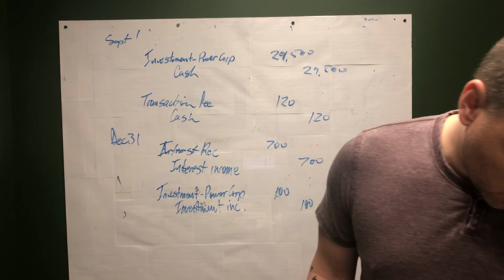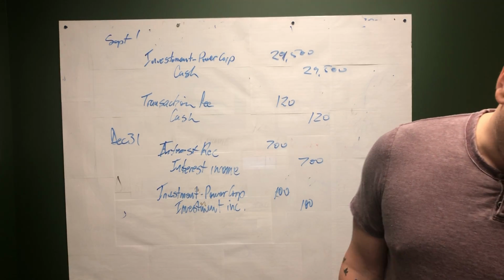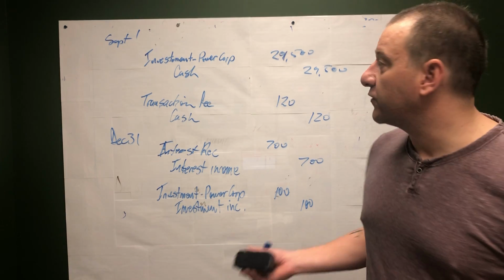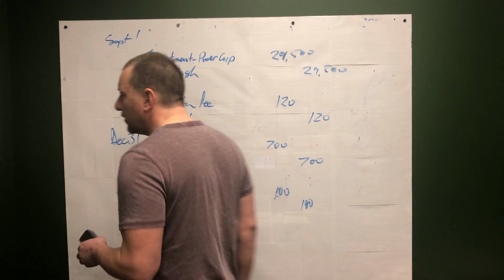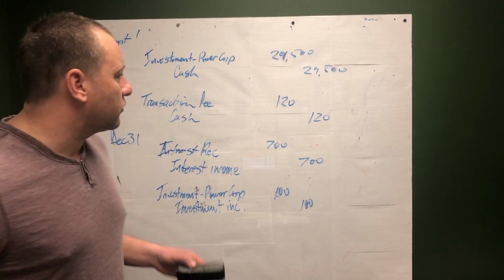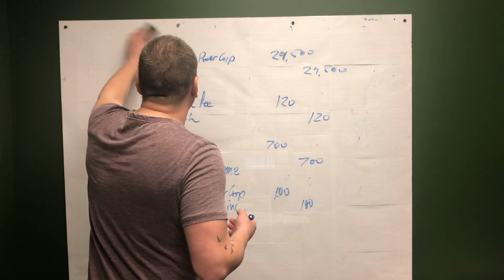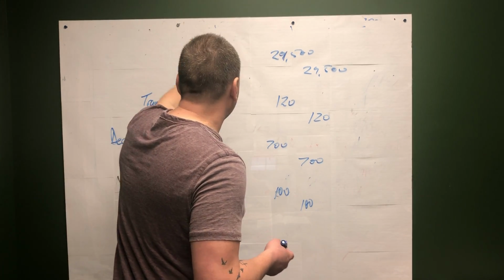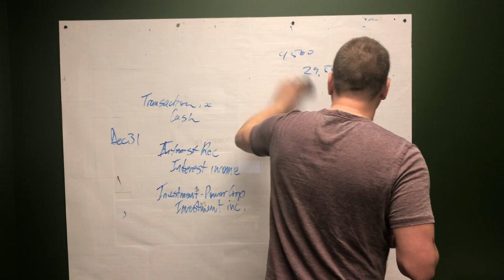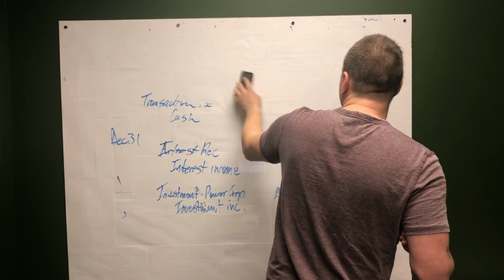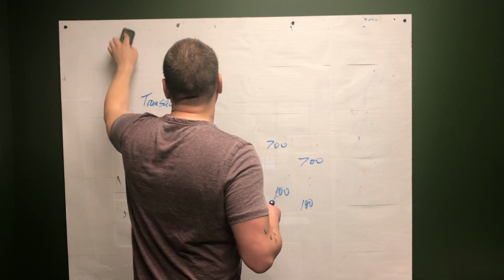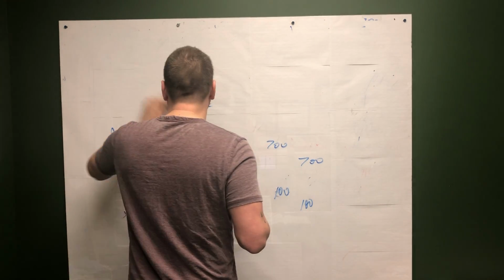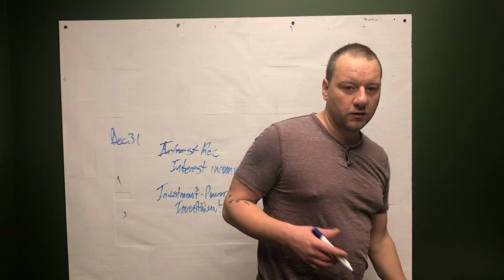Now we've got to record the receipt of our interest. You'll notice that we only have to do this interest accrual once, on December 31st. Why? Because the next interest payment will be within the fiscal year, so there's no accrual required.